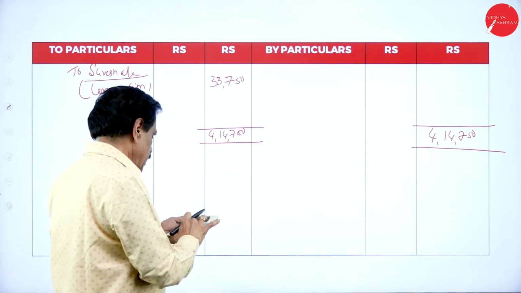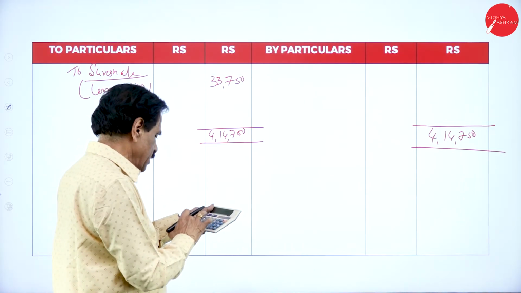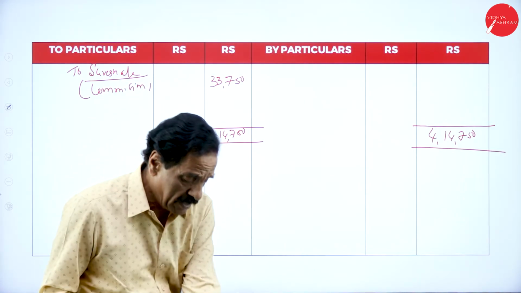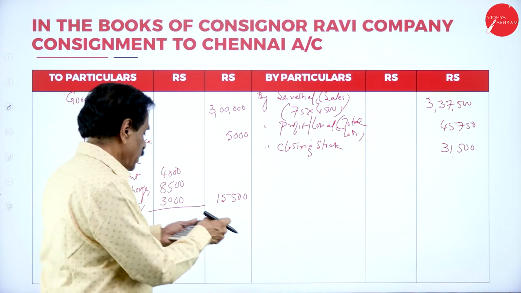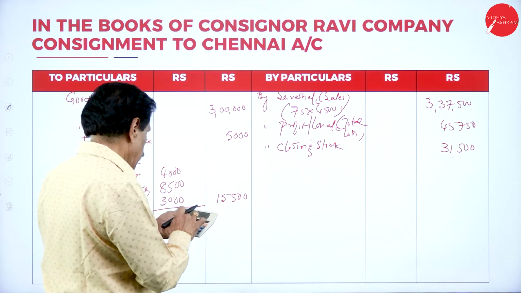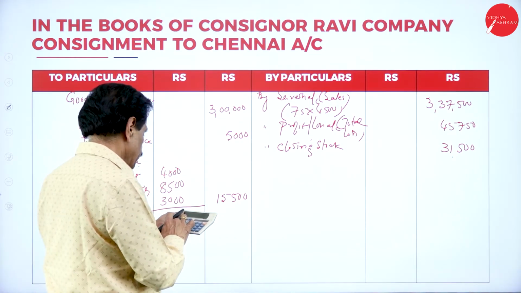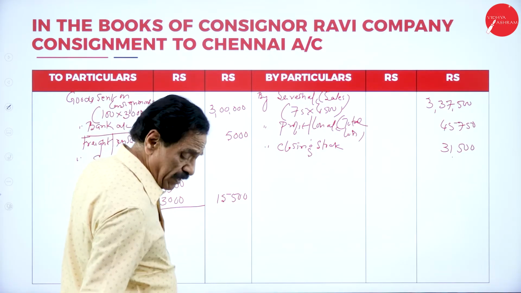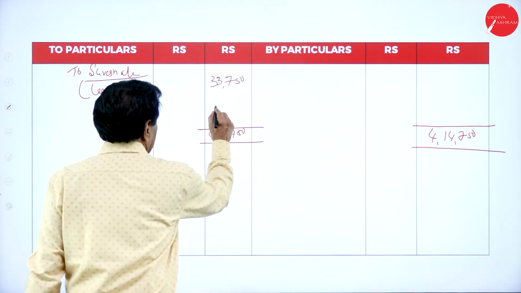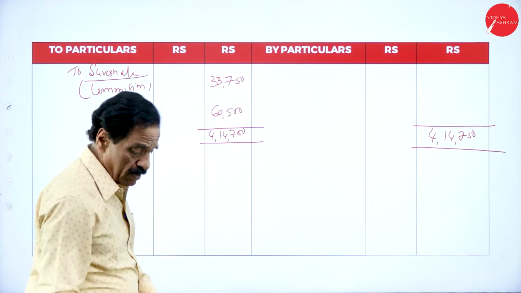4,14,750 minus 33,750 minus 15,500 minus 5,000 minus 3 lakh, 60,500. Check up once again.